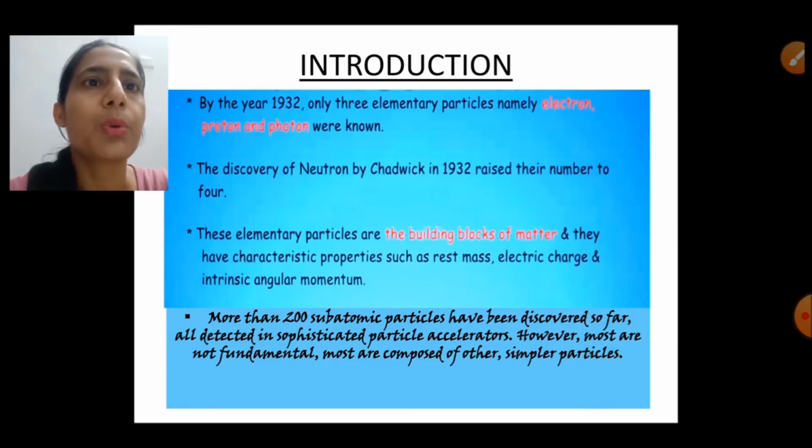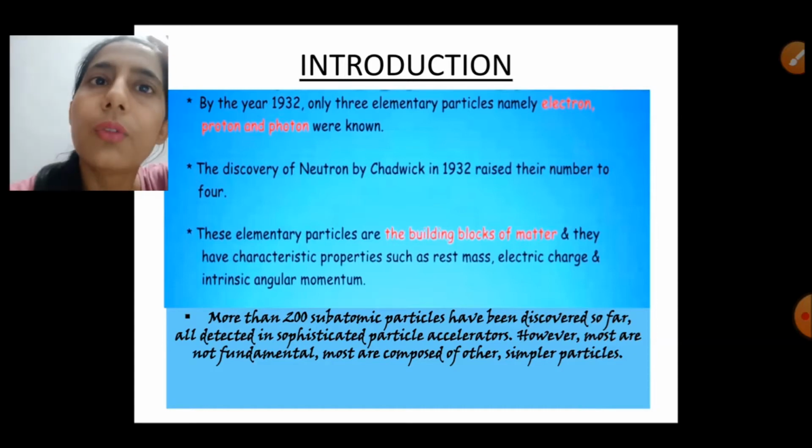After the electron and proton, the neutron was discovered by Chadwick in 1932, when it was found that the mass of helium is 4 times the mass of hydrogen, while hydrogen has 1 proton and 1 electron, and helium has 2 protons. Then how is the mass of helium 4 times that of hydrogen? The reason was that there is some other neutral particle present in the nucleus whose mass is approximately equal to the mass of the proton, and Chadwick gave the name neutron to the particle. So the neutron is a twin of the proton with no charge.